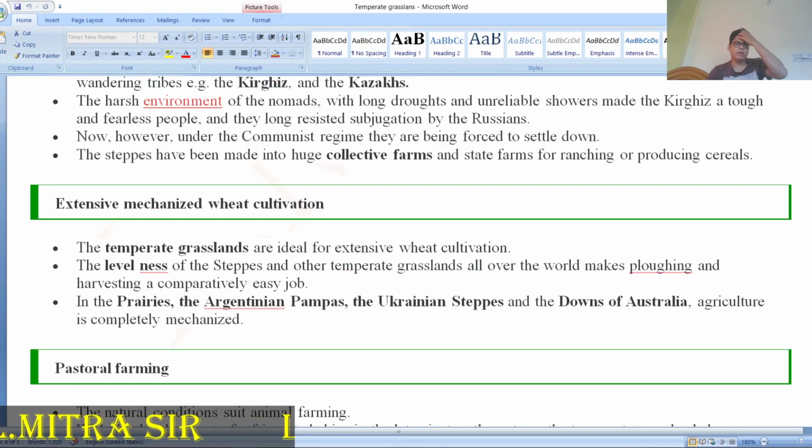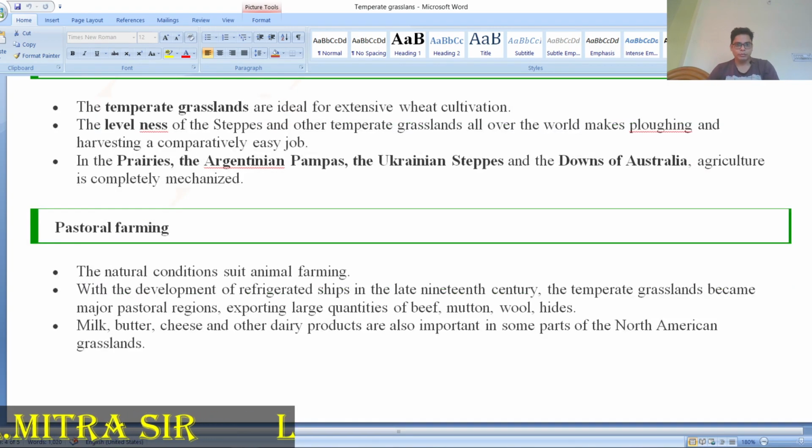Extensive mechanized wheat cultivation can be practiced in the Pampas area, the Prairies area, Ukraine, the steppes area, and the Downs in Australia. So they produce extensive agriculture. That's why the Prairies are considered the granaries of the world. The level lands of the steppes and the temperate grasslands all over the world make plowing and harvesting a comparatively easy job. So this thing we have to discuss.